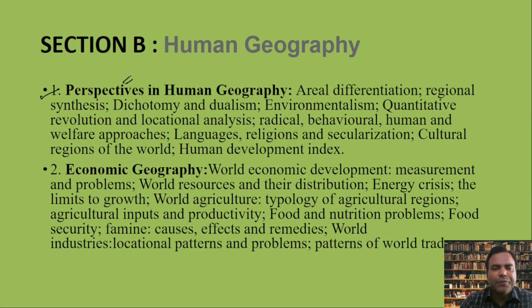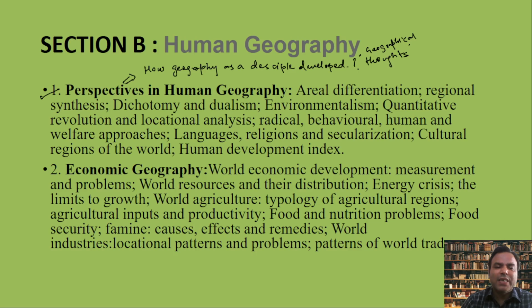That means how geography as a discipline developed, not only in the world, but also the different thought processes related to geography's development: what is the subject matter, what is the research and developmental approach, what is an input, what is an outcome. All become geographical thoughts. That's why this unit is called perspectives in human geography.